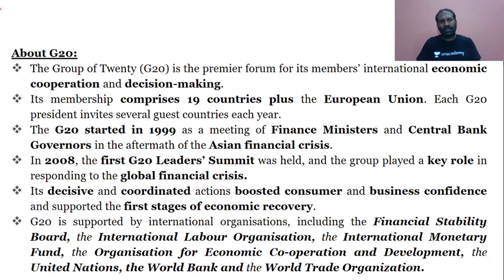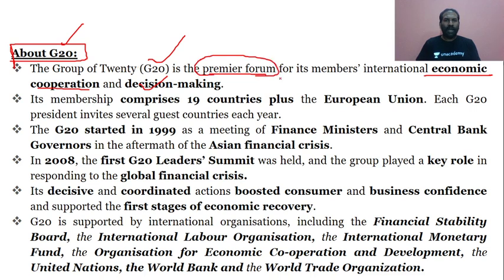So we will look at it again from a factual point of view, where there is a probability of UPSC framing a question. So we will look at the G20. The G20 is a premier forum for international economic cooperation and decision making among its members.